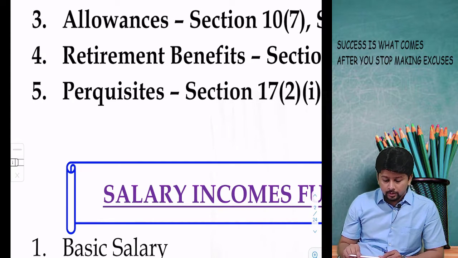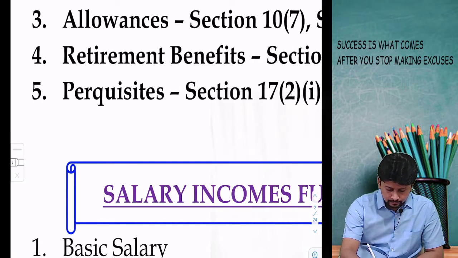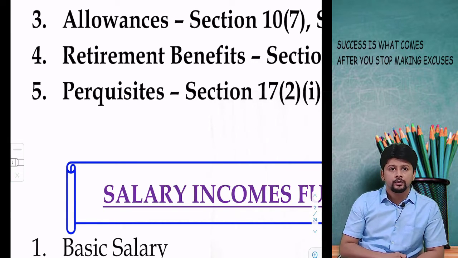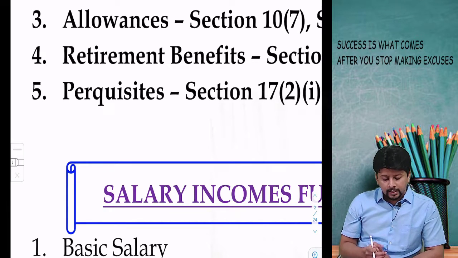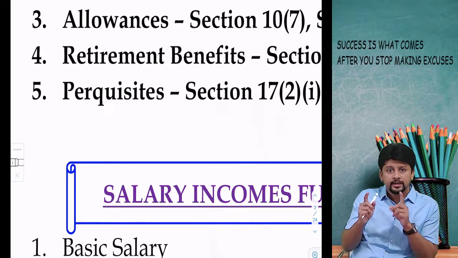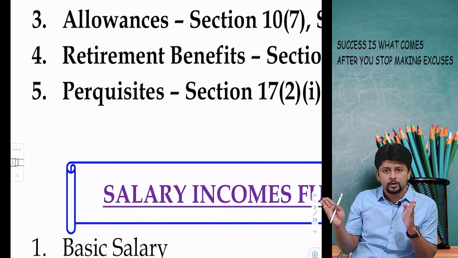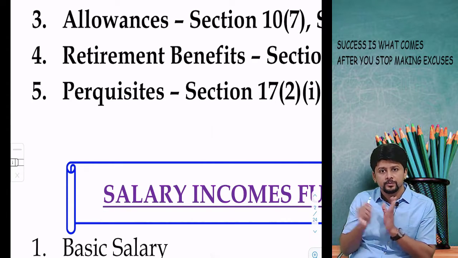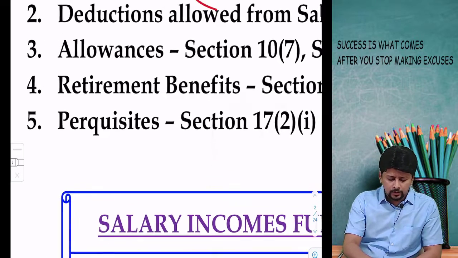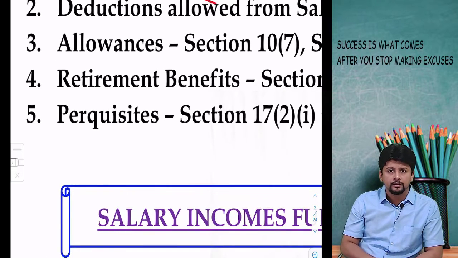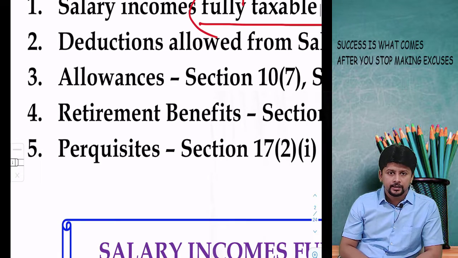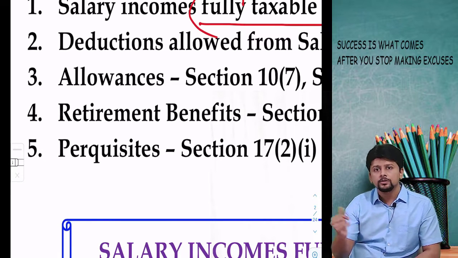You have to remember the formulas, and this way if you think, you can segregate all the formulas into 3 broad categories: allowances, retirement benefits, perquisites. And then there is this small thing of deductions that you get from the computation of salary income.